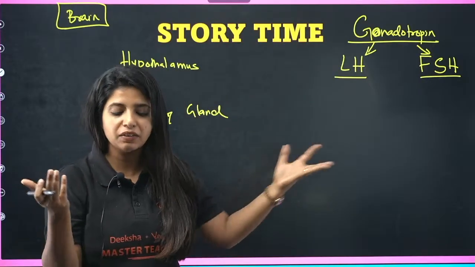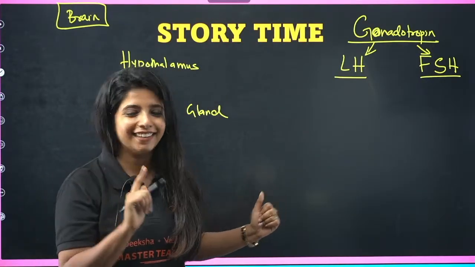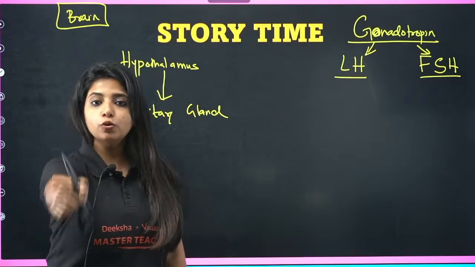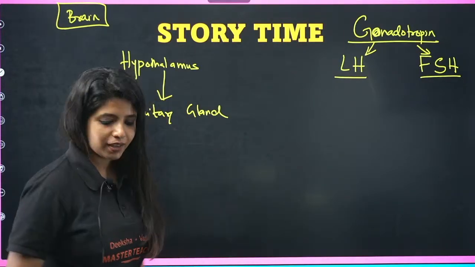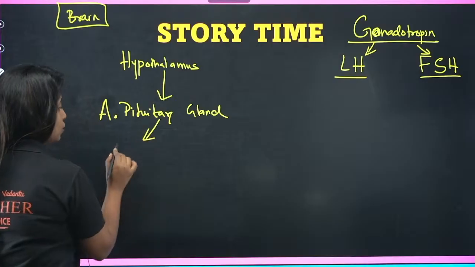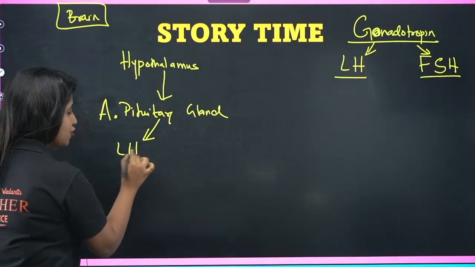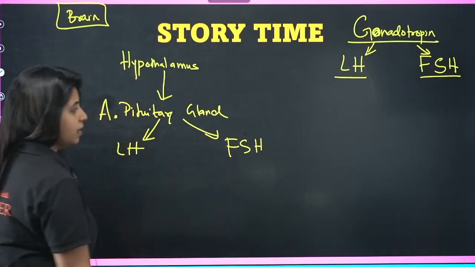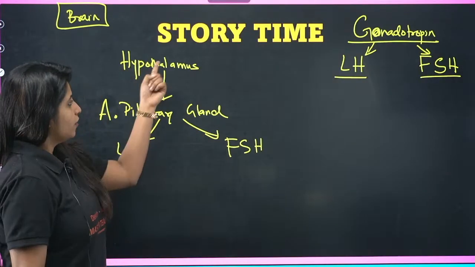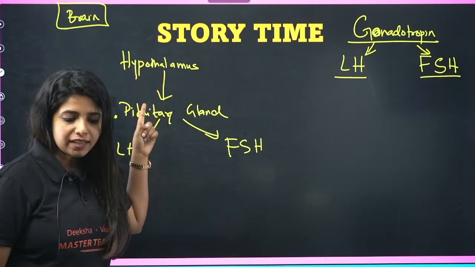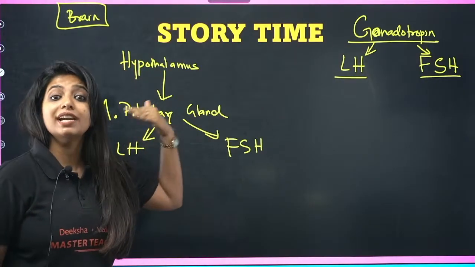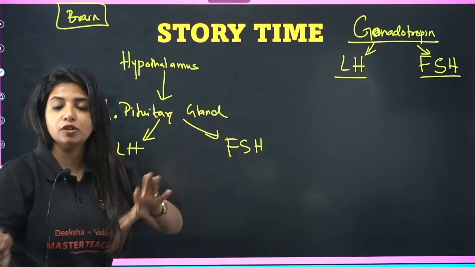Ma'am, who releases it and why are you talking about it right now? Listen. Basically, the hypothalamus says, hey pituitary, you have to release the gonadotropins. That means the pituitary will listen and release LH and FSH. But before that, obviously the different parts of our brain cannot talk to each other directly. They release certain things and give the information in the form of that.